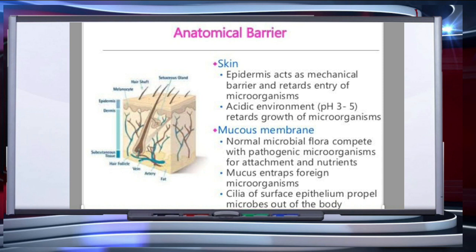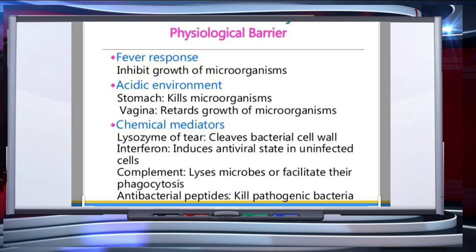Skin on our body is the main barrier which prevents entry of the microorganisms. Mucous coating of the epithelium lining the respiratory, gastrointestinal and the urogenital tracts also helps in trapping microbes entering our body. Acidic environment, pH between 3 to 5, retards growth of microorganisms. Normal microbial flora compete with pathogenic microorganisms for attachment and nutrients. Mucus entraps foreign microorganisms. Now let's talk about physiological barriers.